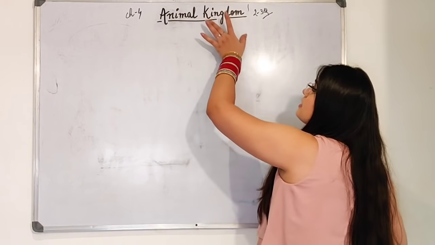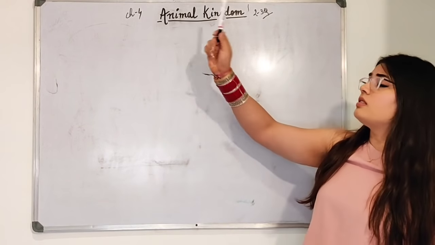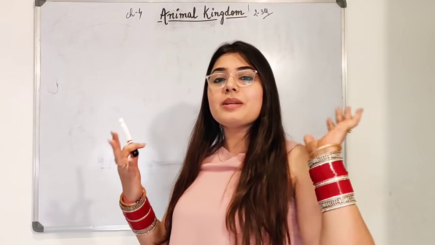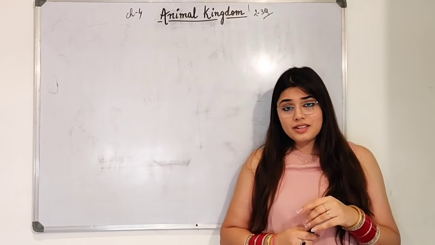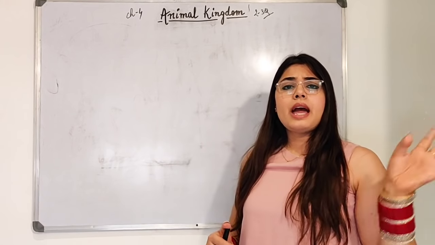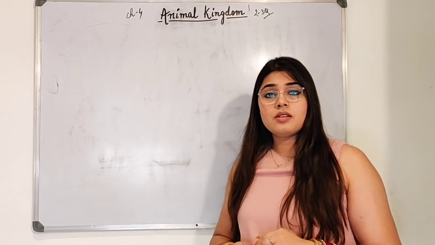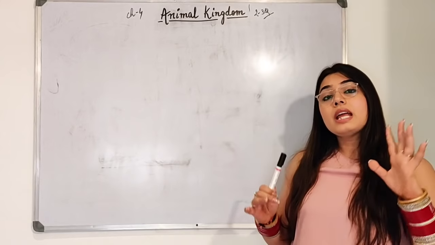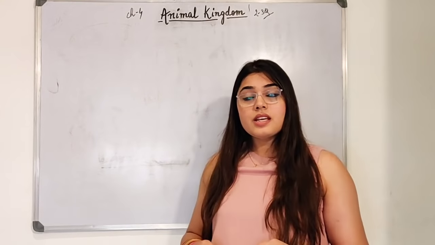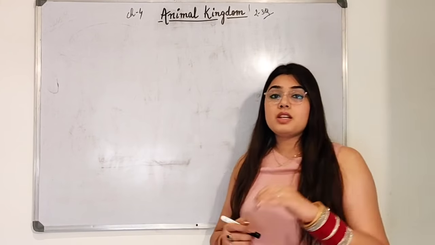So let's imagine this term now, Animal Kingdom. What is the meaning? First of all, animal. You can't imagine a single animal when you see this term. So many animals will come to your mind. So many varieties of animals are there. How many of you are recalling cheetah, leopard, cats, dogs, bears, pandas? There are so many animals, right? A large group of animals is there, and somehow they are similar to each other.